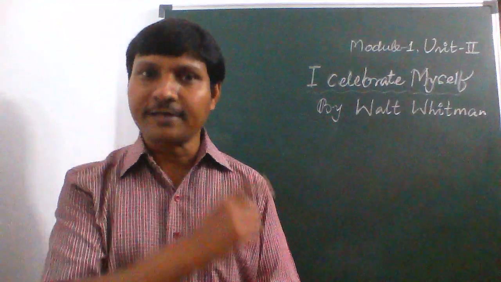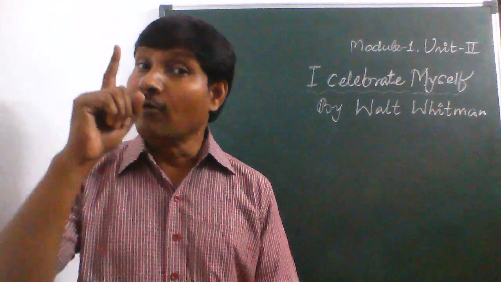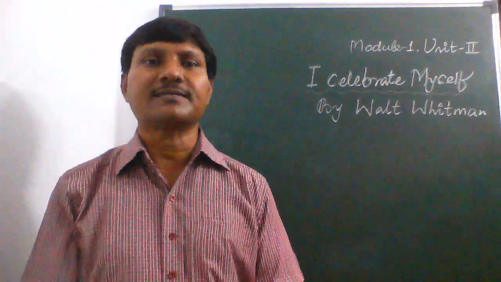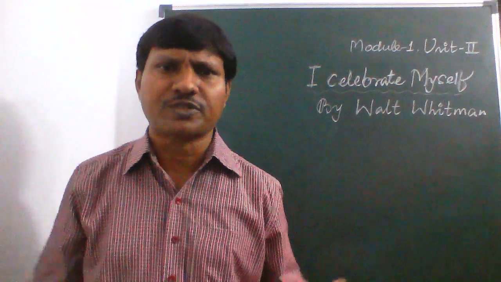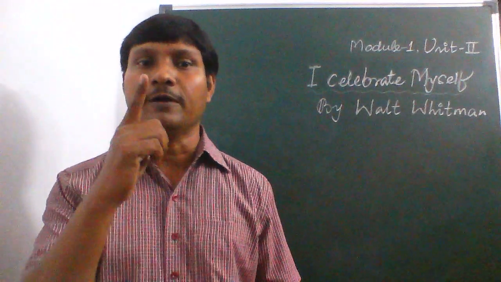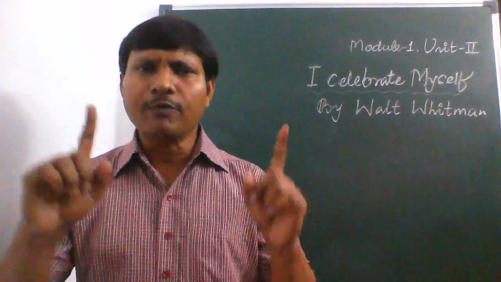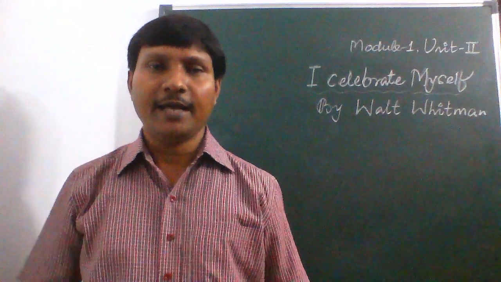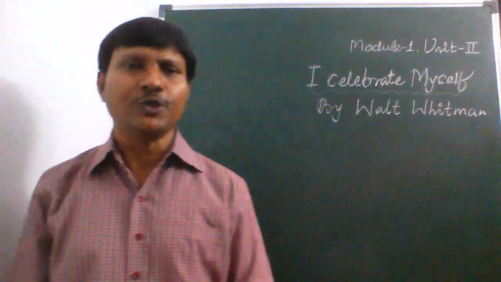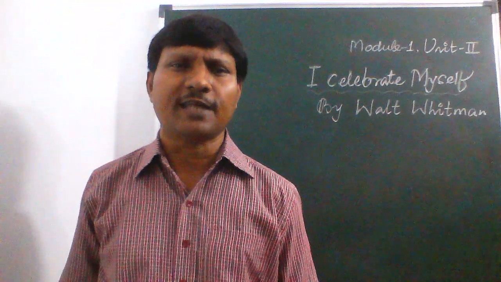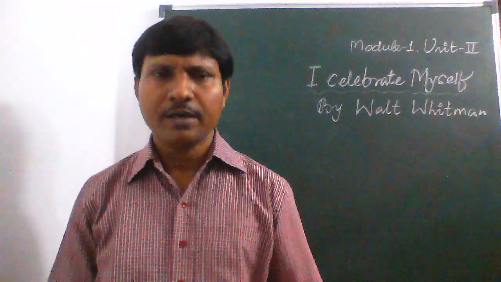So the poet wants to take the risk. He is telling that I will take the risk. In the concluding part of the poem, he says that whatever may be the risk, people may not like me, the society may reject me, but at every stage, I will take the risk that I will preach the concept of equality at every level. And he's developing his theory, taking the chemical composition.